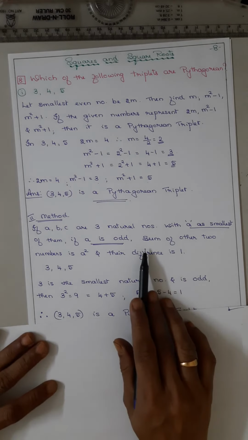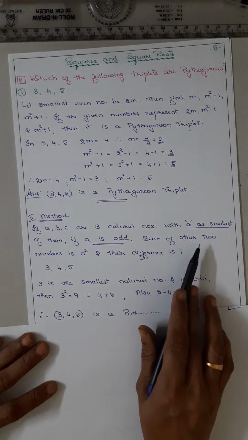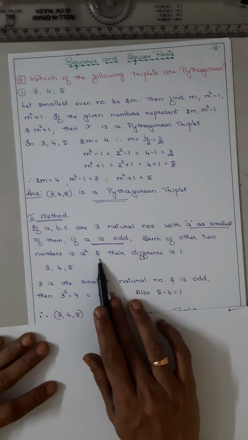Here the smallest natural number a is 3 and it is odd. So since it is odd, the rule is that the sum of the other two numbers is a square.